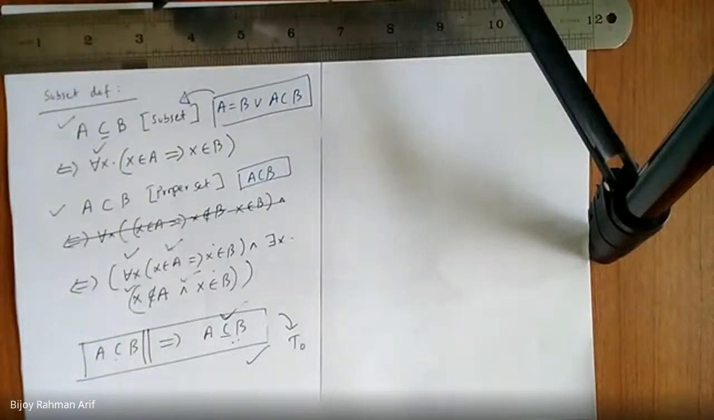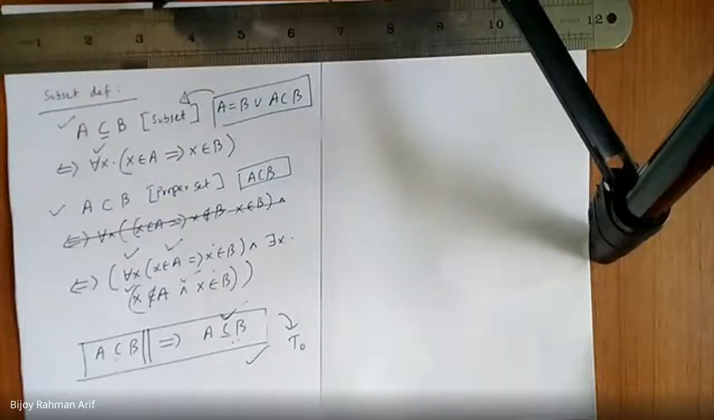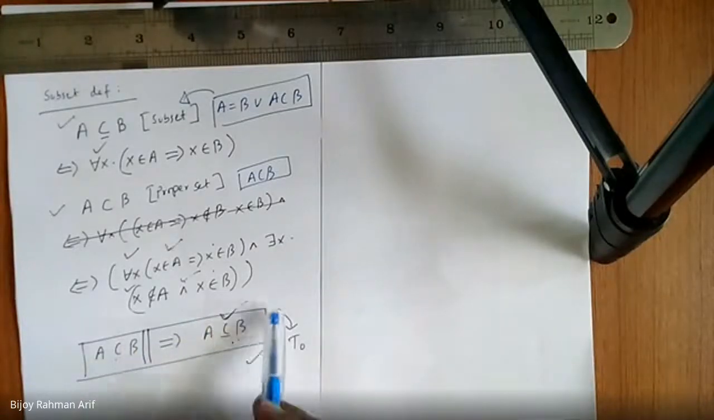So let me clarify. Let me fix this problem first. A subset of B implies A subset or equal to B. Is it true or not? It is true. So if A is a subset of B, definitely it is a subset or equal to B.